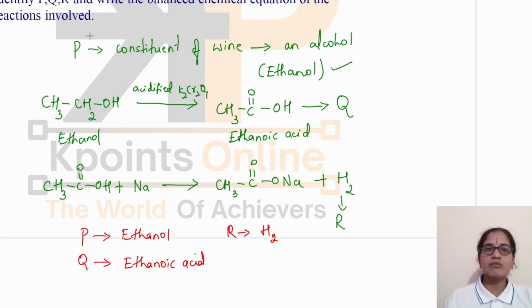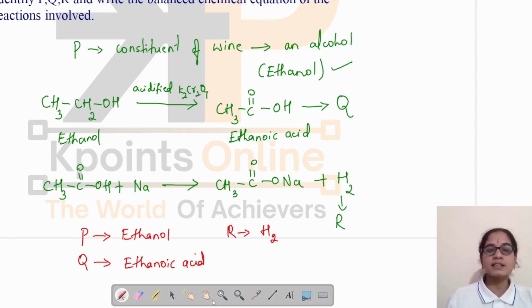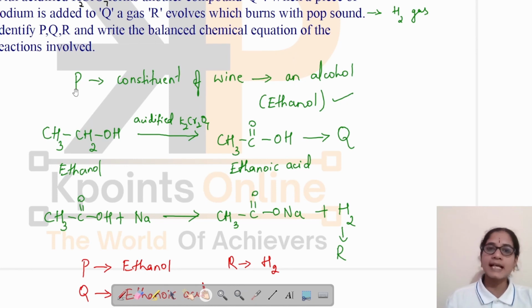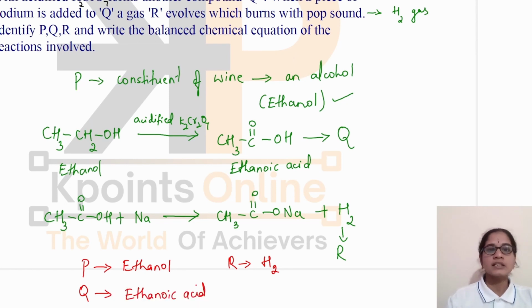And they have also asked to write the balanced chemical equation for the reactions involved. Yes, in the first step, we have seen the reaction that takes place when ethanol reacts with acidified potassium dichromate. There is a formation of acid, that is ethanoic acid. And in the second reaction, what they have asked, when a piece of sodium is added to Q, means Q is ethanoic acid.